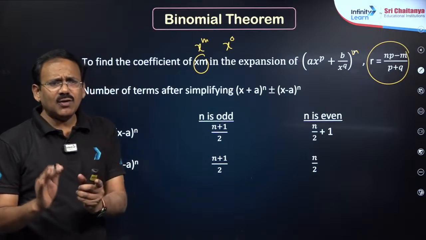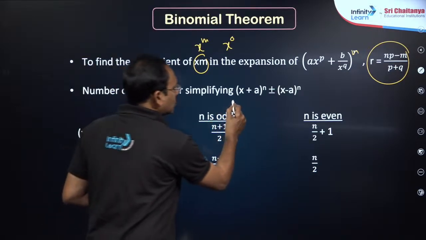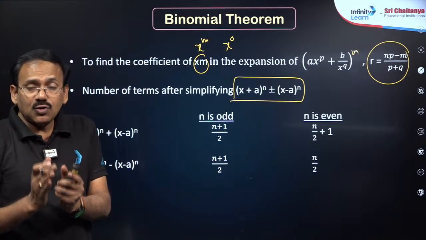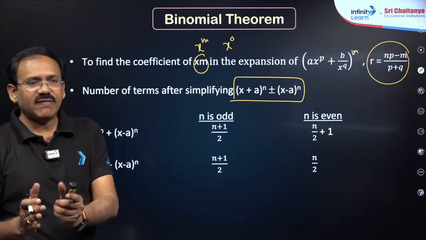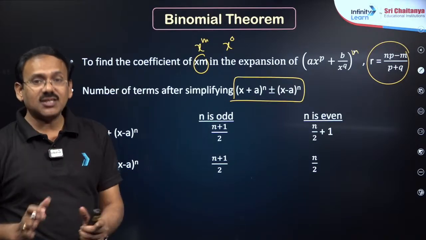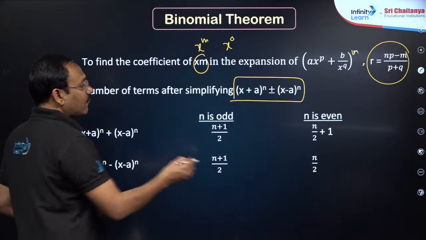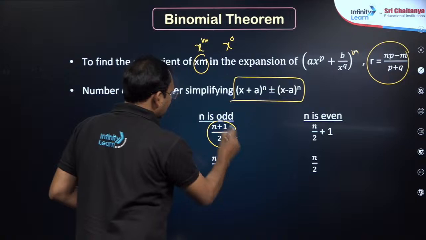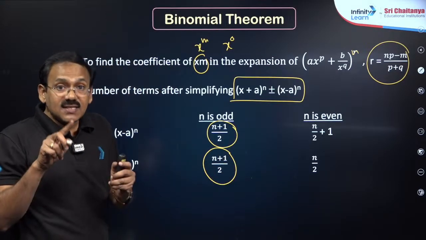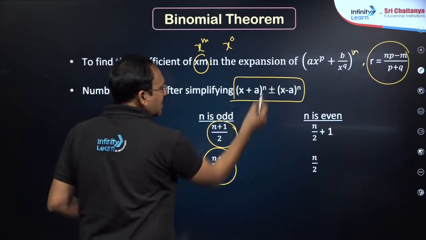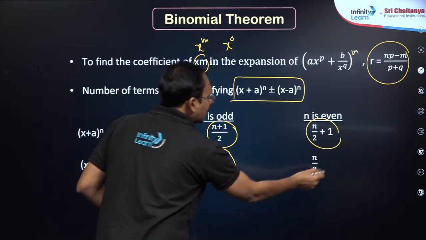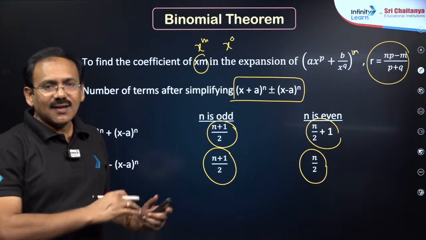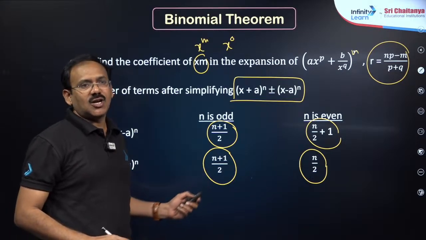The next, and one more question model, sometimes you will be asked how many terms will be there after simplification? If you want to know, like (x plus y) whole power 10 plus (x minus y) whole power 10, the shortcut is, my dear friends, first observe n. If n is odd, the answer is (n plus 1) by 2, that's it. If n is even, if plus is there, (n plus 2) by 2, if minus is there, n by 2. Got it, dear students? It is a formula kind of. So rather than writing and observing, please try to remember the shortcut, dear students.